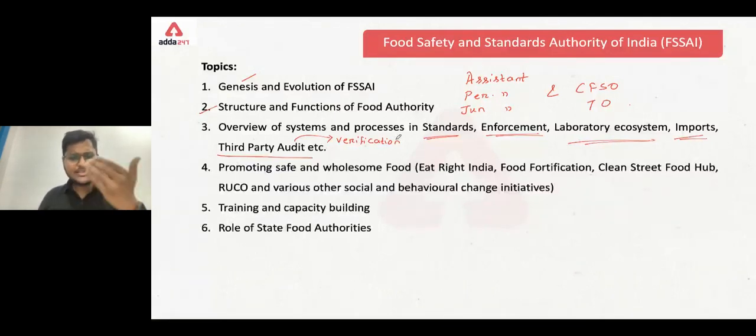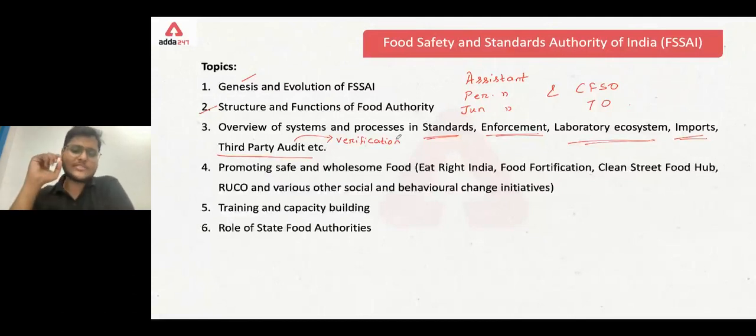Now let's come to the next thing, that is promoting safe and wholesome food. So what is promoting safe and wholesome food? There are so many initiatives that have been launched by FSSAI in order to promote safe food as well as wholesome food. That means it should be nutritious, it should be a balanced food. So what are these initiatives here? Eat Right India, Food Fortification, Clean Street Food Hub.